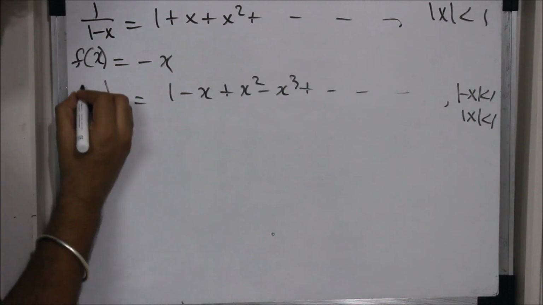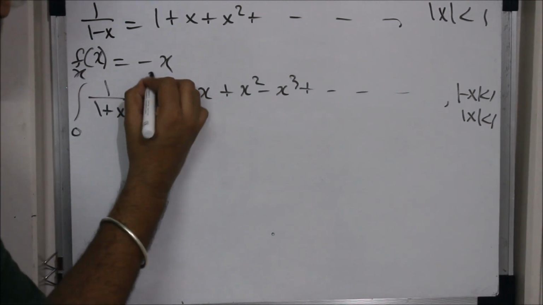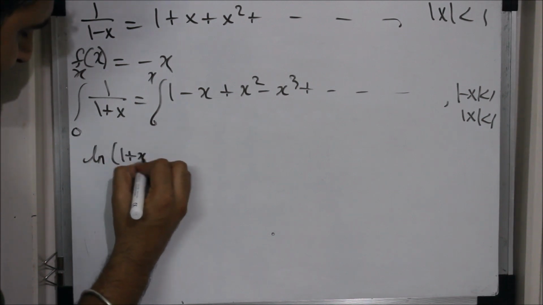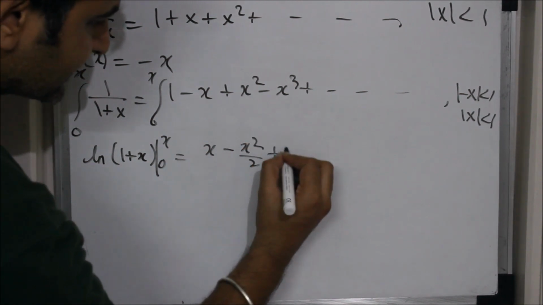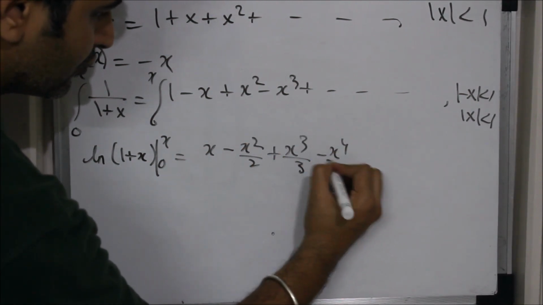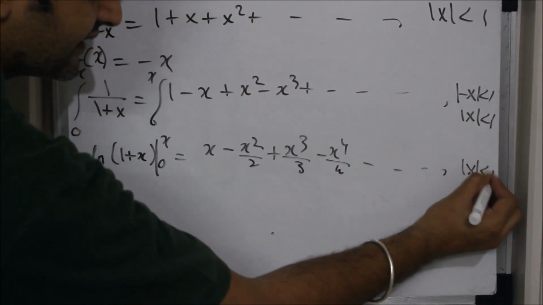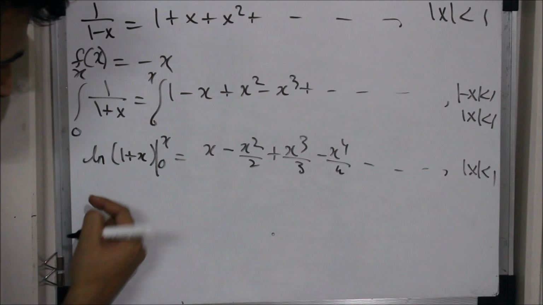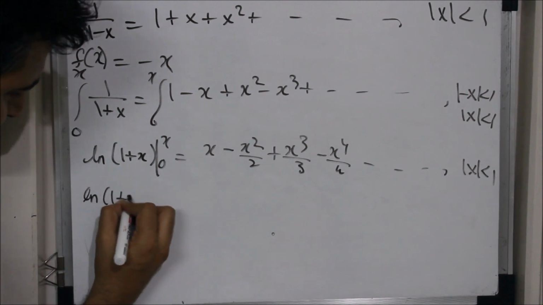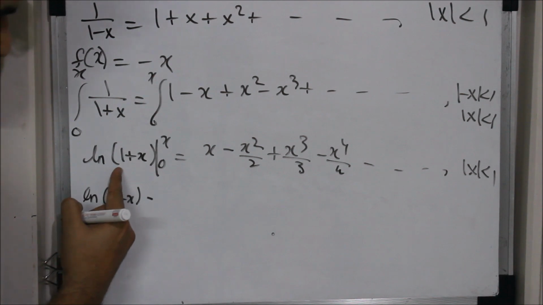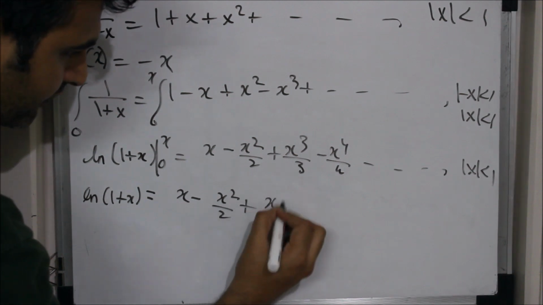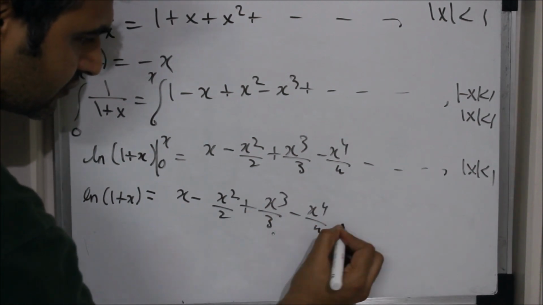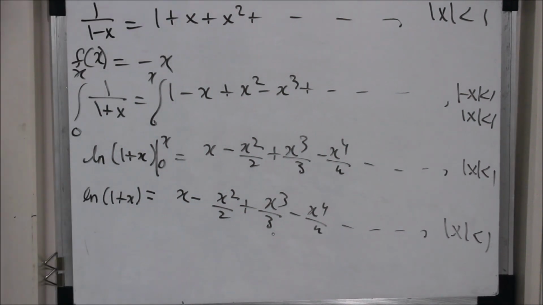If I do integration from 0 to x, what is this? ln of 1 plus x from 0 to x. This is x minus x square by 2 plus x cube by 3 minus x4 by 4 and so on. This is also true for mod x less than 1. And what will I get over here? ln of 1 plus x minus ln of 1, which is nothing but 0. So I'm not writing that, which is nothing but x minus x square by 2 plus x cube by 3 minus x4 by 4 and so on. So this is the power series for ln of 1 plus x.